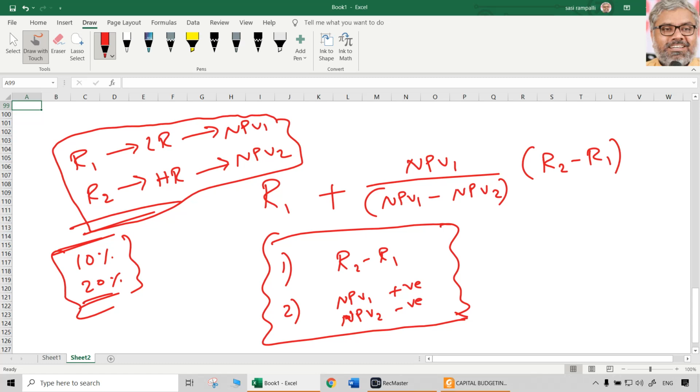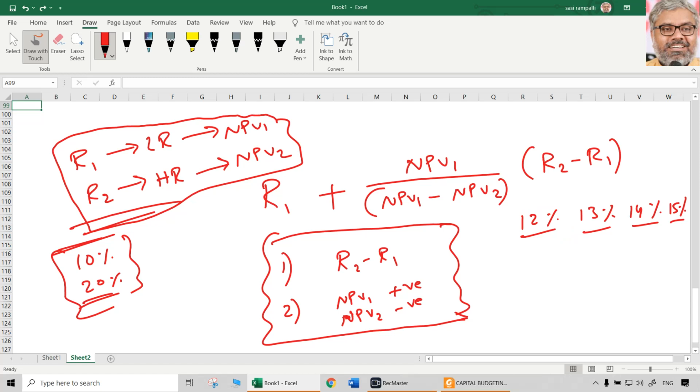If the difference is only 1%, you may take another rate 2% away. Let us say in exam questions a table of PVIFs is given for 12%, 13%, 14%, 15%, like this. As an example I'm telling. If you take directly 12% and 15%, you'll also get the answer, no problem. Still, that's not a problem.